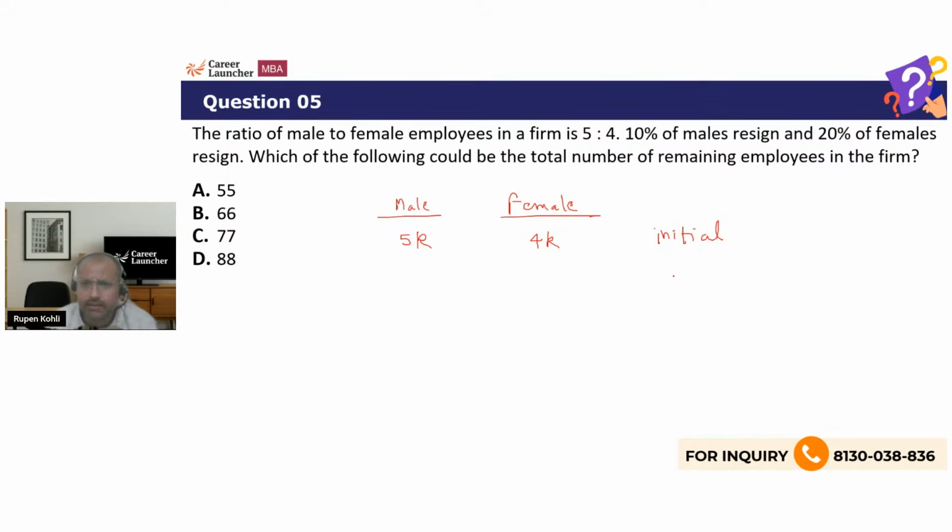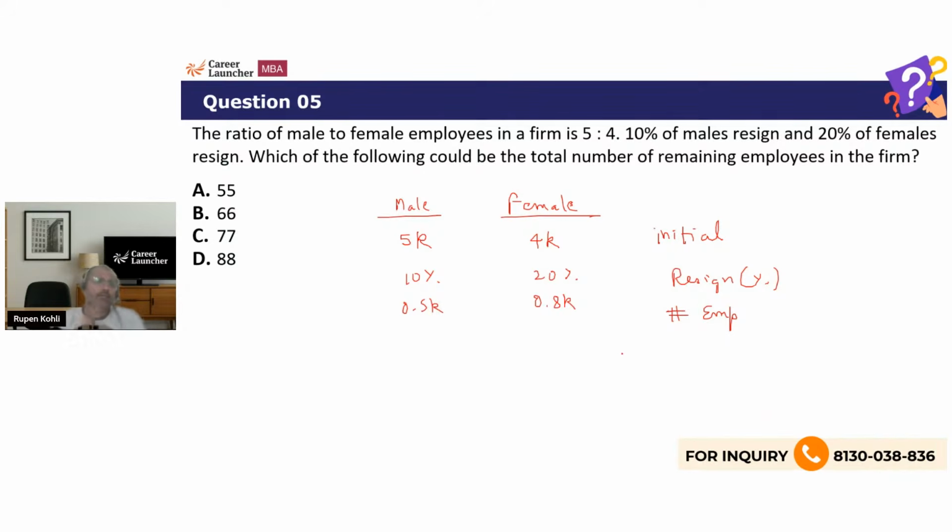This is being reduced. So how many resign in percentage form? 10% of males and 20% of females. What is the actual number of employees who have resigned? Out of 5k, 10% resign, which is 1/10 of 5k or 0.5k. 20% or 1/5 of 4k, so 4k by 5 or 0.8k.